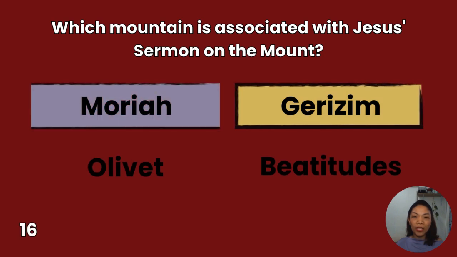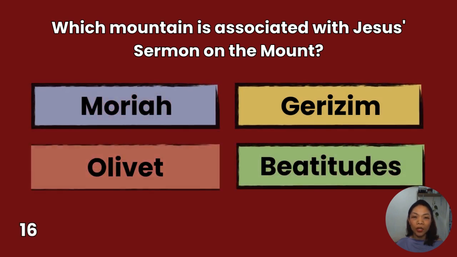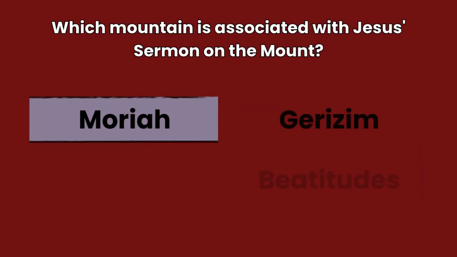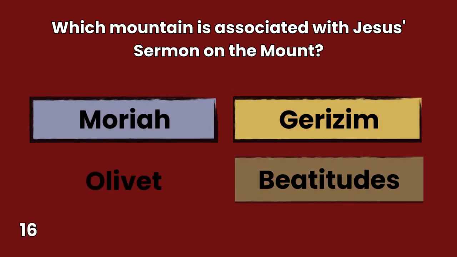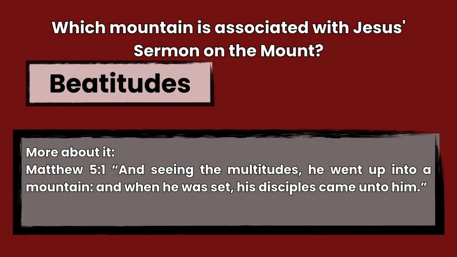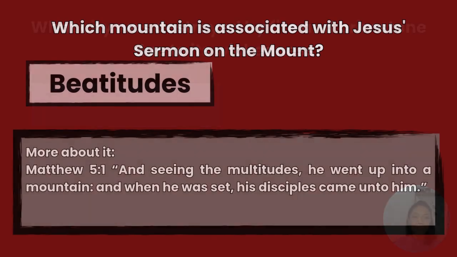16. Which mountain is associated with Jesus' Sermon on the Mount? Moriah, Olivet, Gerizim, Beatitudes. You have 10 seconds to answer. The answer is Beatitudes, Matthew 5:1. And seeing the multitudes, he went up into a mountain, and when he was set, his disciples came unto him.